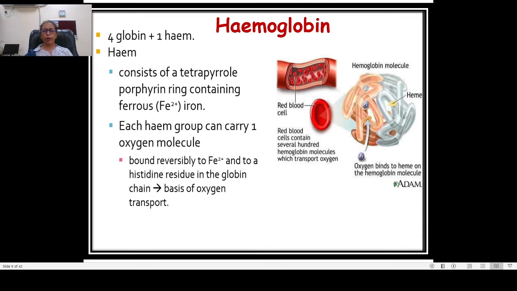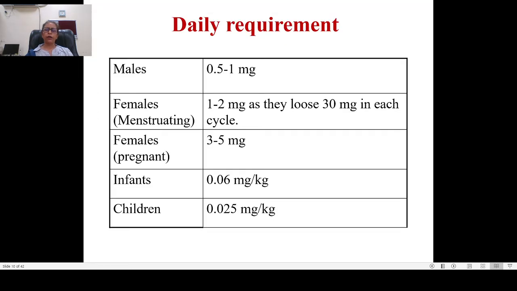So this is bound reversibly to iron and to a histidine residue in the globin, and this is how hemoglobin carries oxygen, or this is the basis of oxygen transport. Now, how much is the daily requirement of iron? For males, the requirement is 0.5 to 1 milligram. For females, it is more.